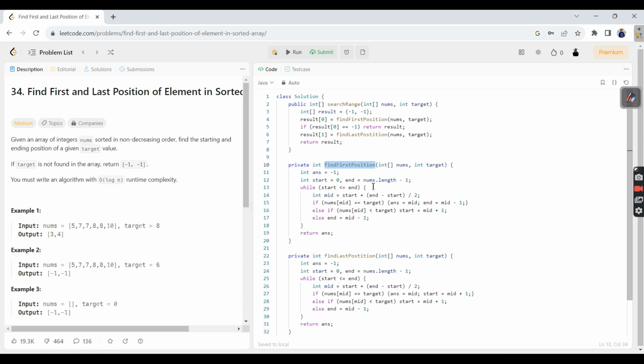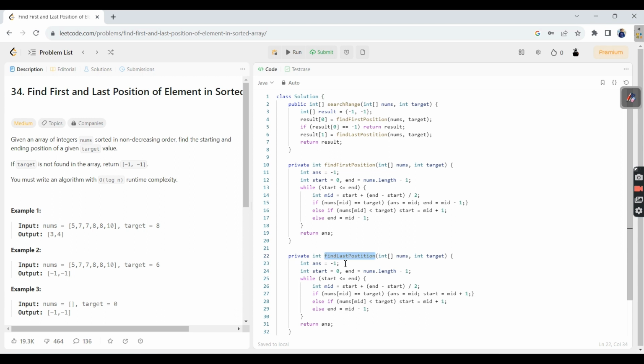Now let's see what find first is doing. Initially the answer is -1, then while start is less than or equal to end, I compute mid. If the mid value equals the target, then I update answer equal to mid. Since this is the first occurrence, I know I need to look at the left side, right? That's the reason I'm saying end equal to mid minus 1. And if the mid value is less than my target, let's assume my target is 3 but my mid is 2, I need to go to the right side, right? So that's the reason start equal to mid plus 1. In the other case, it is going to be mid minus 1. So at the end I'm going to have the answer, which holds the first occurrence of my number.